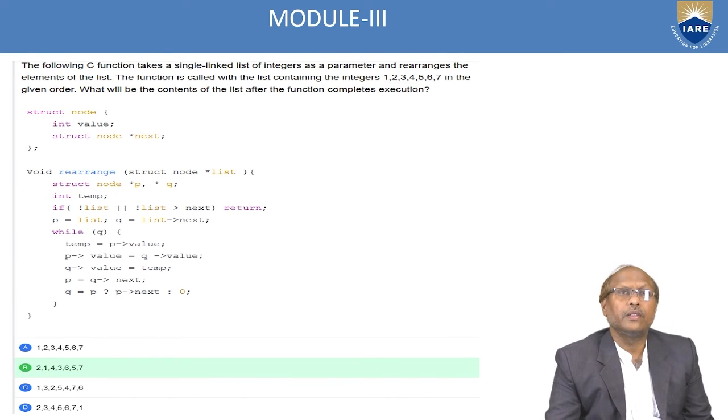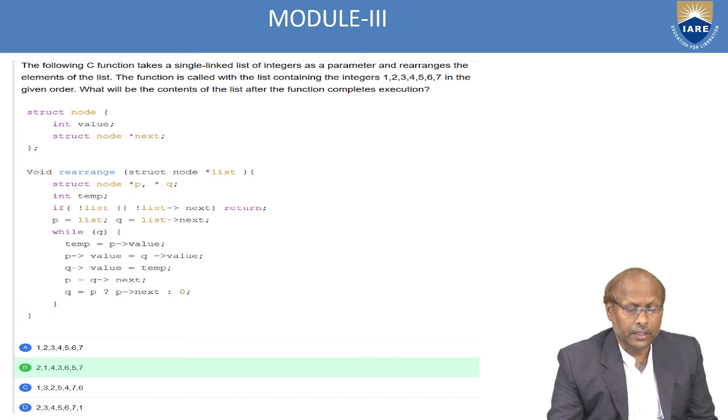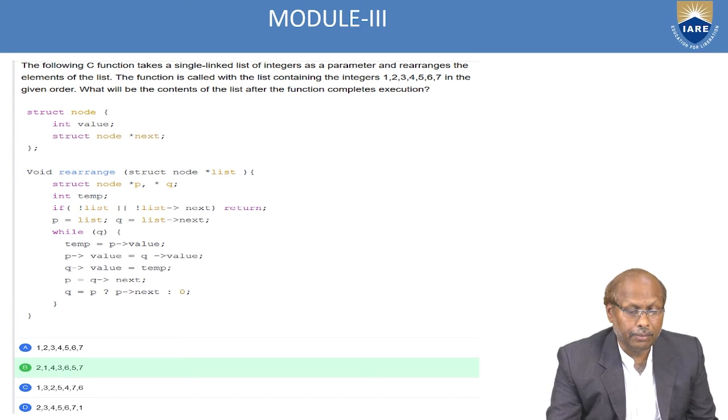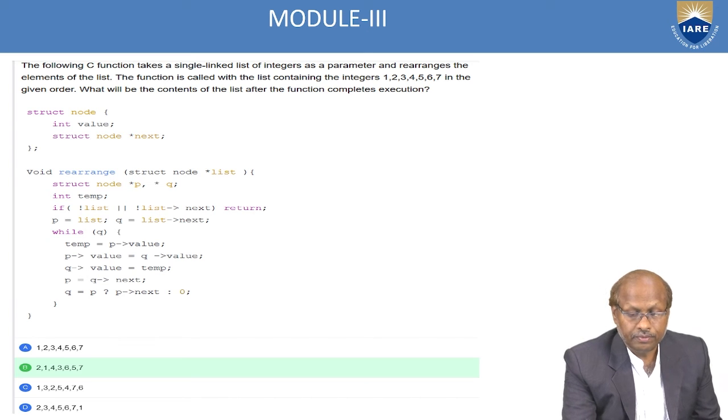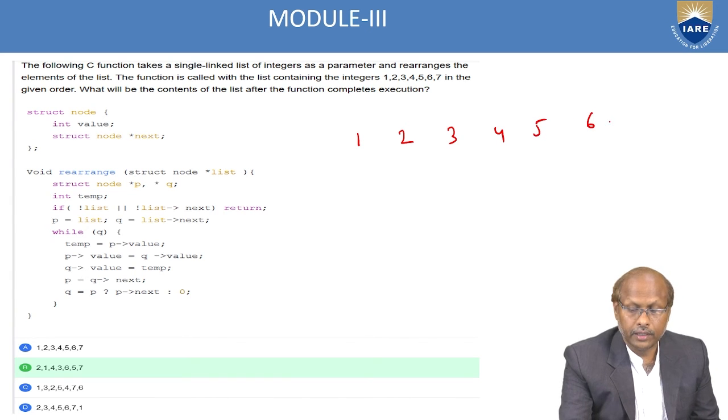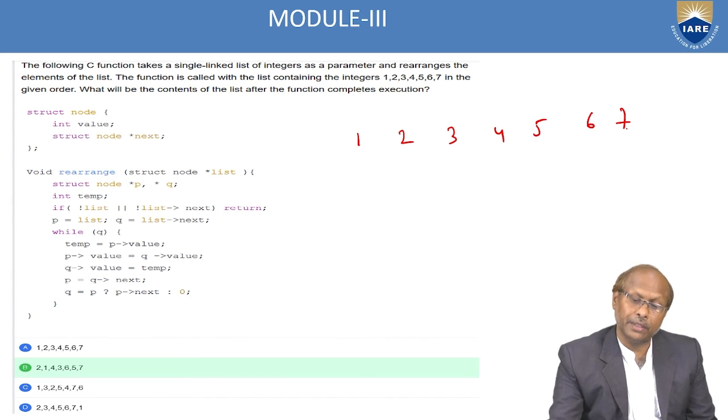Similarly, another question. The following C function takes a single linked list of integers as a parameter and rearranges the elements of the list. The function is called with a list containing the numbers 1, 2, 3, 4, 5, 6, 7. That means you have a linked list with 7 nodes.